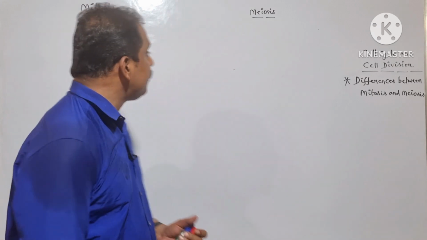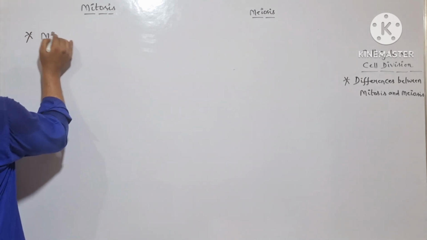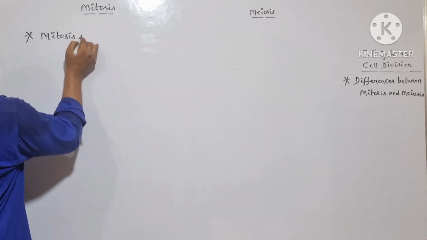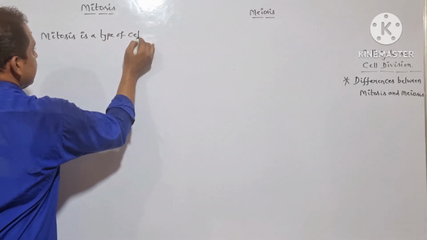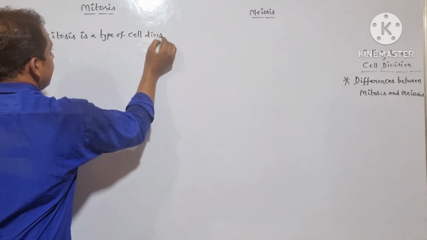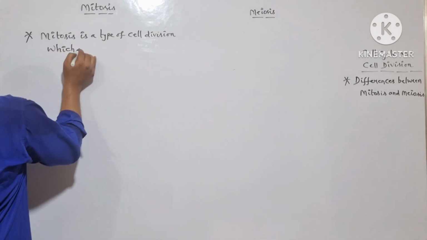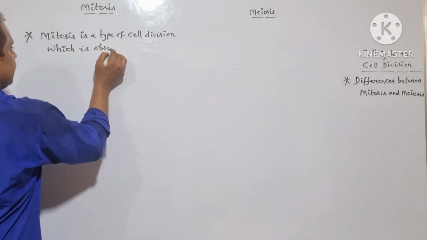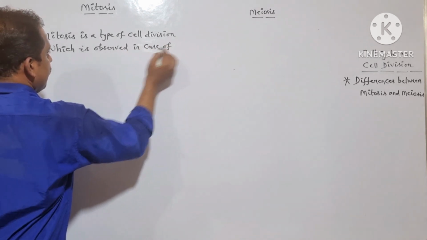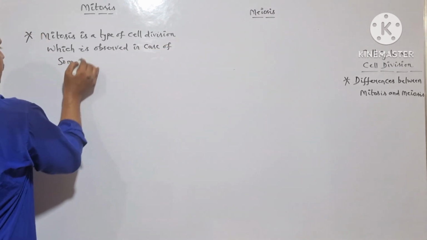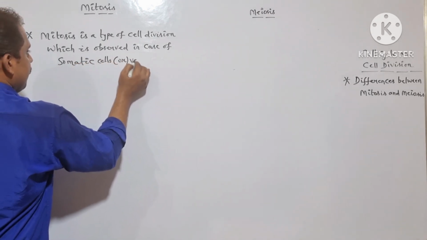So let me write it on the board. Mitosis is a type of cell division which is observed in case of somatic cells or vegetative cells.